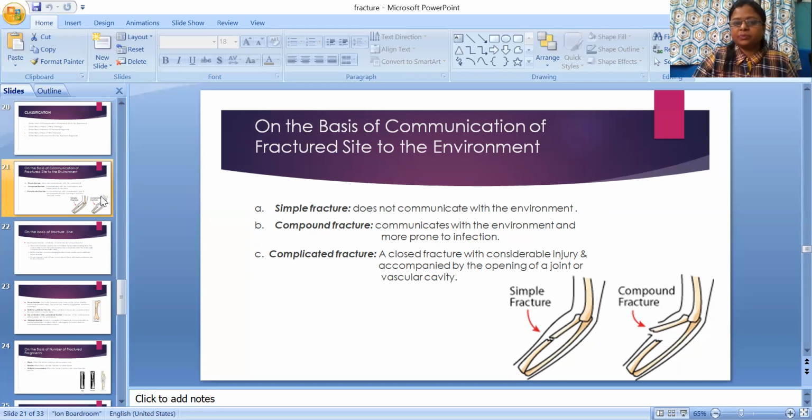So, the difference between compound and complicated fracture. In case of compound fracture, there is no involvement of joint or vascular cavity, and in case of complicated fracture, there is involvement of joint or vascular cavity.